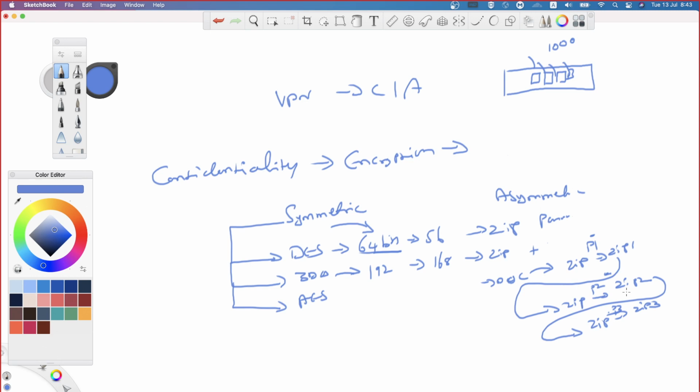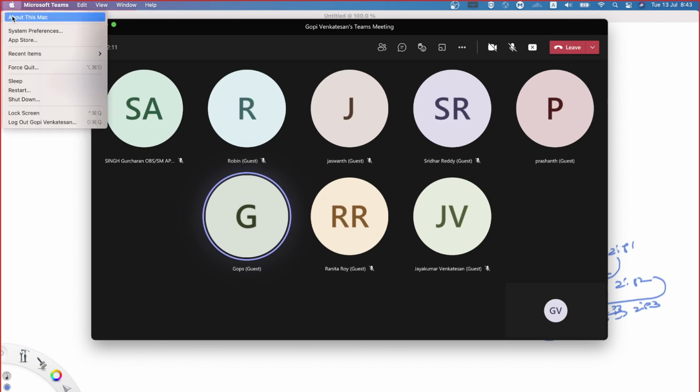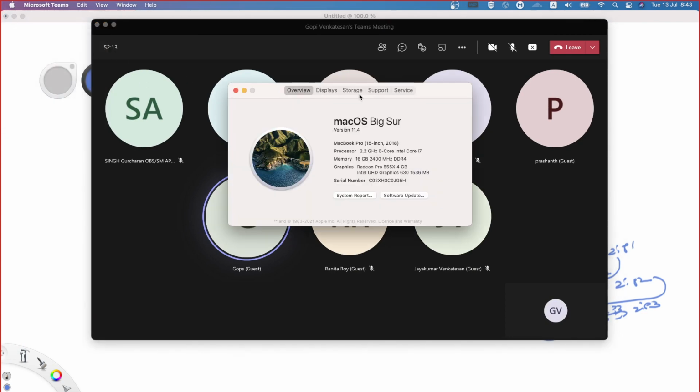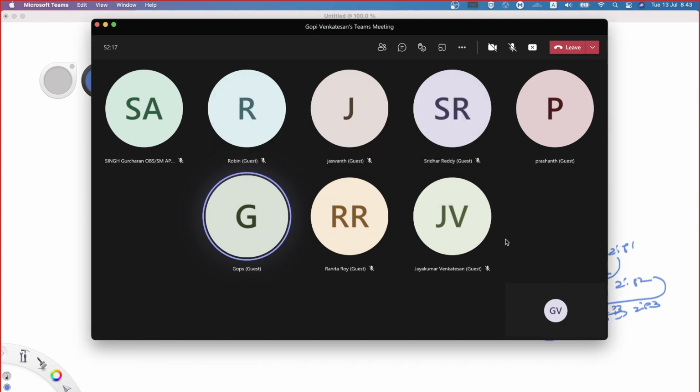I think I lost my connection on my laptop. I don't know what is going on, probably it's because of my storage. I have 10 GB of free space, which is more than enough. Probably I may need to recover my MacBook. Give me a minute, let me try to connect using my mobile and check it out. If it is working fine, then I can use my mobile itself.